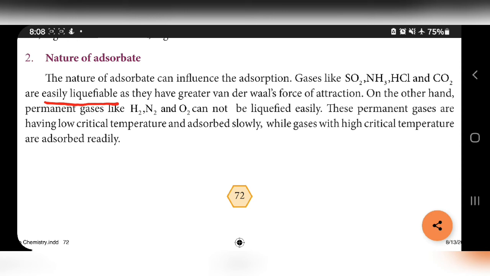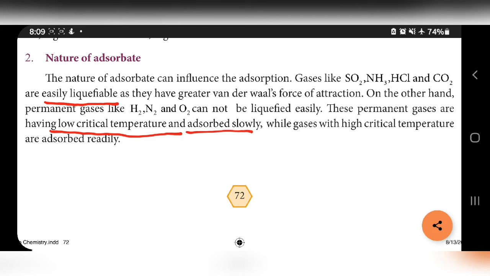Which gas is easily converted into liquid? If van der Waals force is more, those gases can easily convert into liquids. On the other hand, permanent gases like hydrogen, nitrogen, oxygen cannot be liquefied easily. So these permanent gases have low critical temperature and adsorb slowly, while gases with a high critical temperature are adsorbed readily. These are the difference.